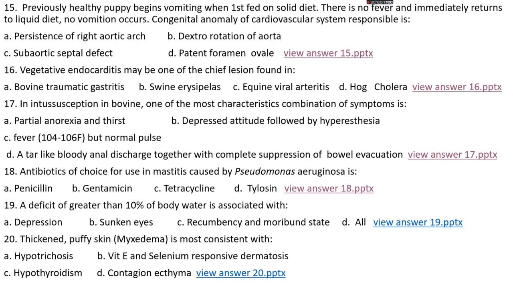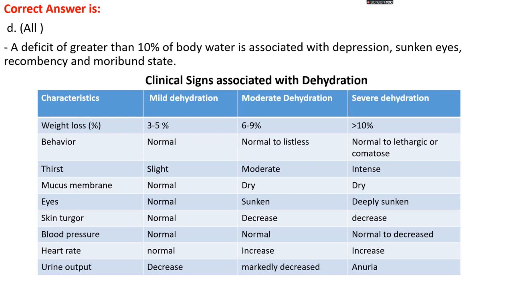Okay. Question number 19. A deficiency of greater than 10% of body water is associated with: option A, depression; option B, sunken eye; option C, recumbency and moribund state; option D, all. The right answer is option D, all. A deficiency of greater than 10% of body water is associated with depression, sunken eye, recumbency, and a moribund state. Let's see some clinical signs associated with dehydration.